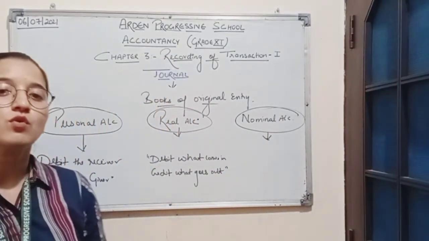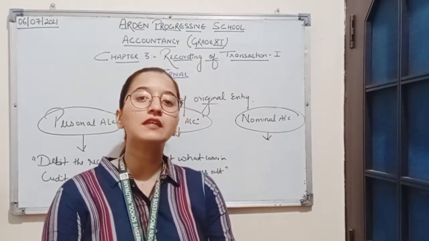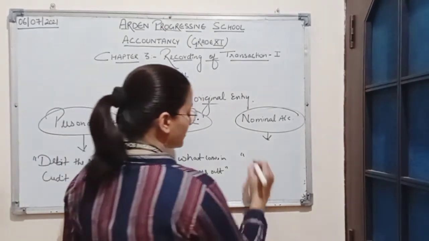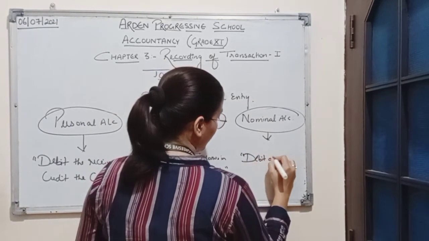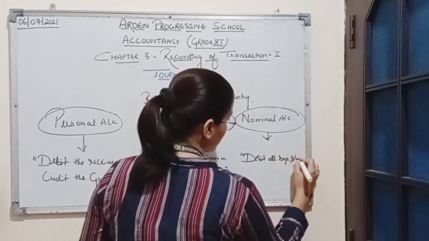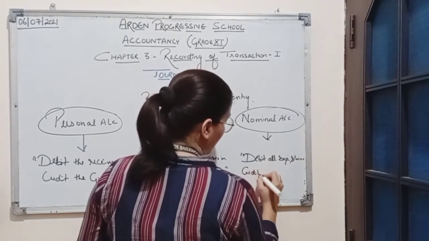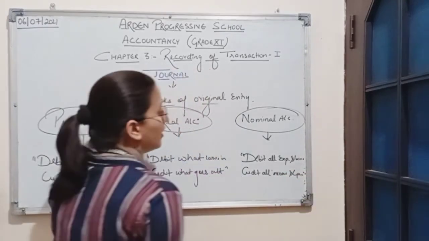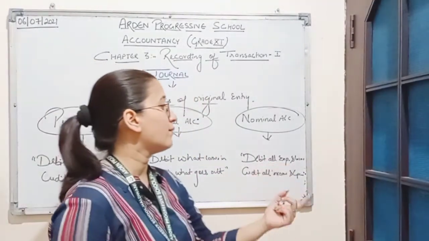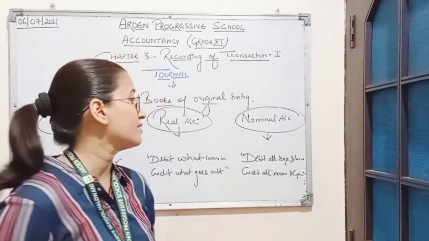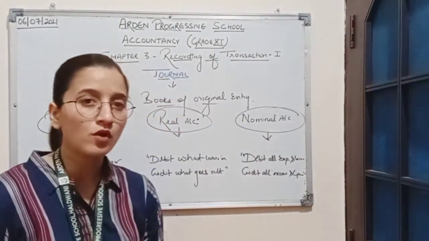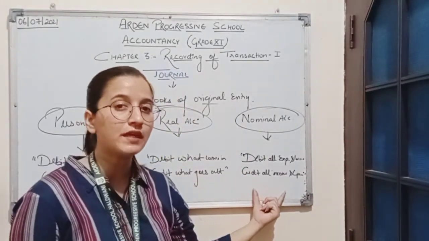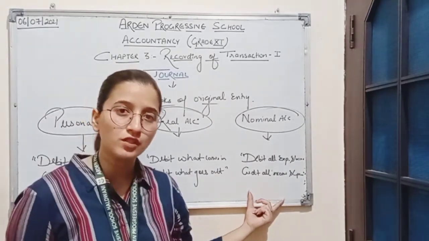Now third type of account is nominal account. Nominal account includes all the expenses and losses and incomes and gains of the company. So here the rule for nominal account is: debit all expenses and losses and credit all income and gains. This is the rule for nominal account. Whatever expense or losses the company bears, it will be debited, and whatever income or gain the company earns, it will be credited. So these three rules should be kept in mind while passing journal entries.